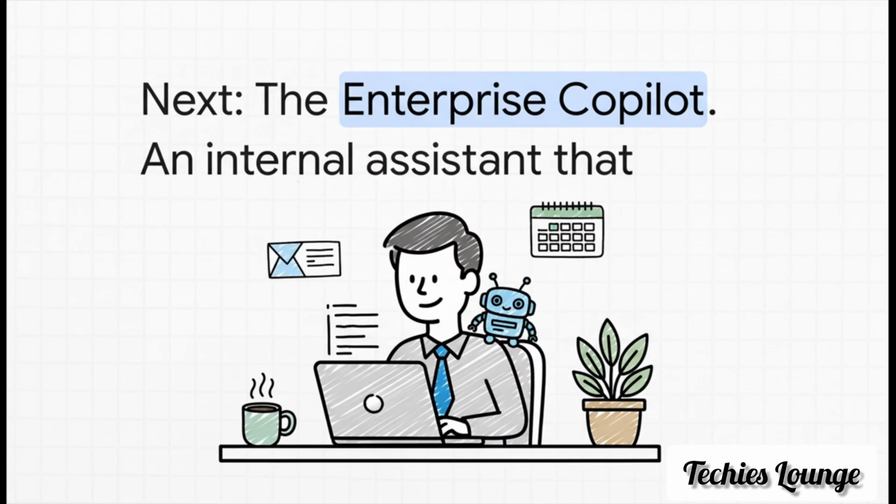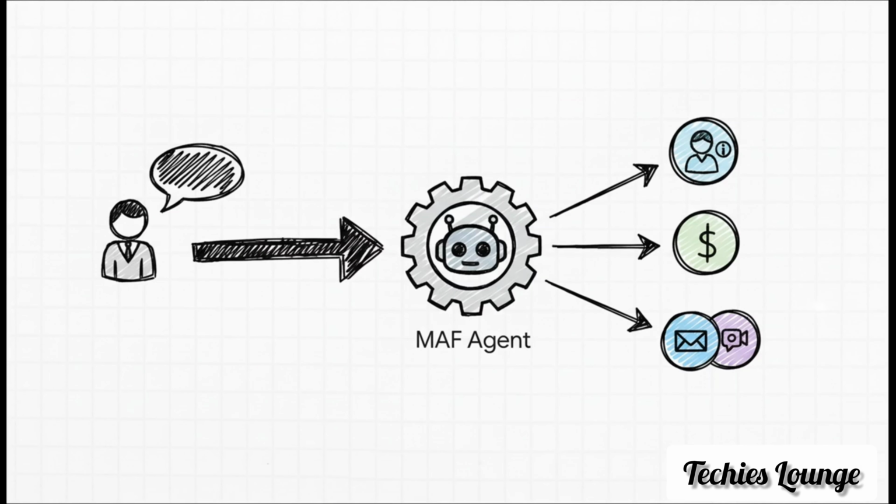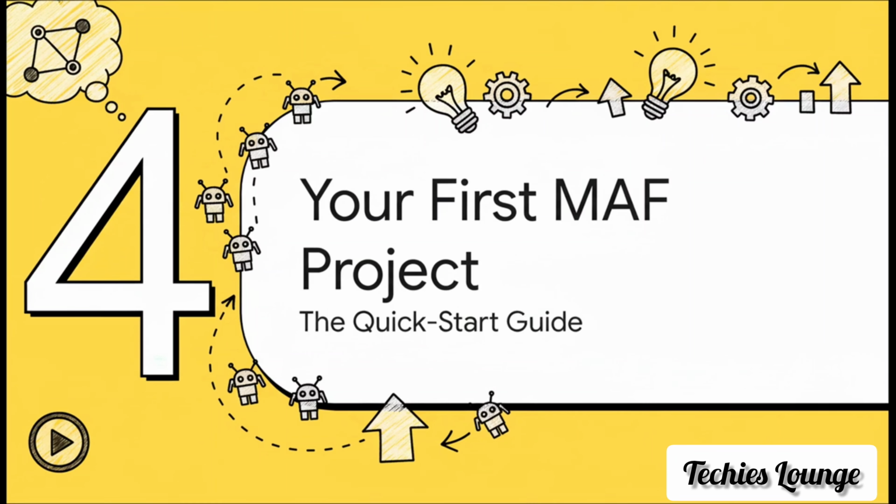Okay, here's another really powerful idea. Building your own internal co-pilot for your employees. An assistant that actually knows your company's systems and processes inside and out. The magic here is really in the orchestration. An employee just types a simple, natural request like, "Hey, create a travel expense report, attach these receipts, and send it to my manager." The MAF agent then just springs into action. It calls the HR API, talks to the Finance API, and then uses Outlook and Teams to handle the whole approval workflow. It connects all those different systems automatically. So, are the gears turning yet?